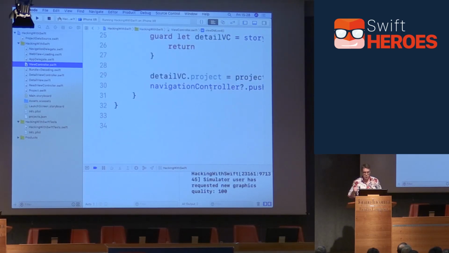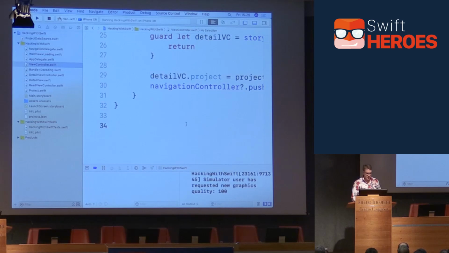With coordinators, you remove flow from your view controllers. You put it into a dedicated flow object instead. It handles that for you, which means view controller A has no idea that view controller B or C or D exists, that it is a flow, that it's part of a flow. It doesn't really care. So you get true isolation between view controllers. Plus, you can do things like A/B testing. You can do iPhone, iPad variations, and so forth. It's absolutely beautiful. I did not invent it. Talk to Suresh.